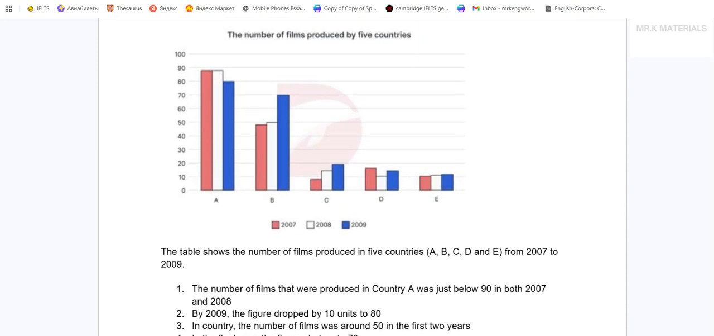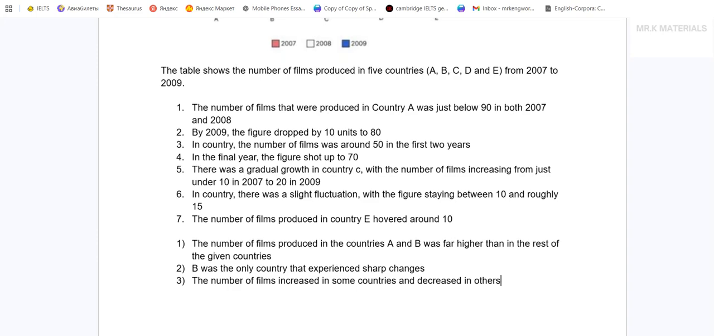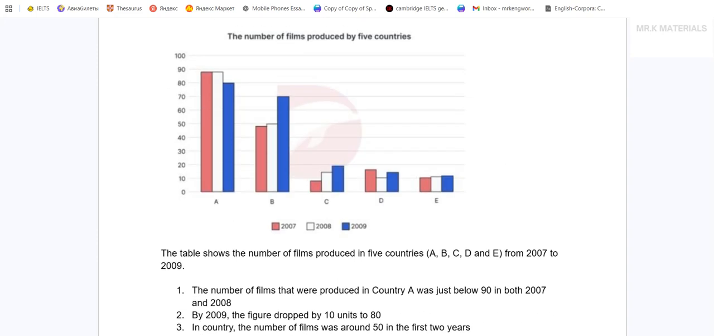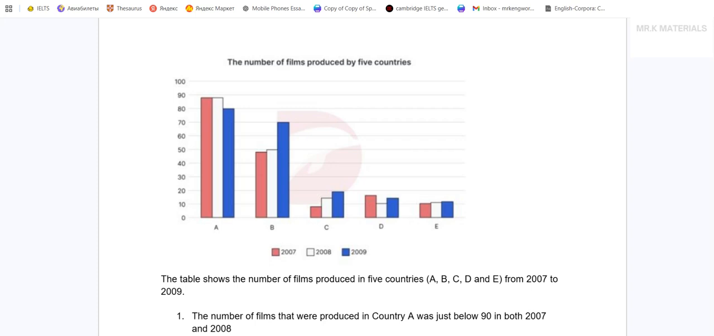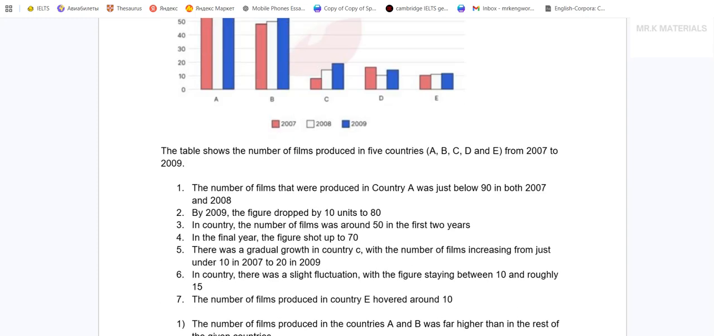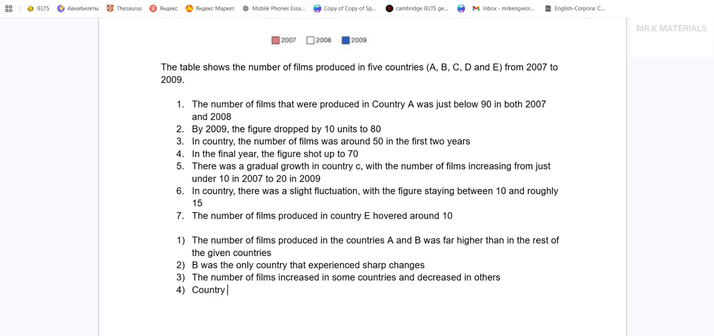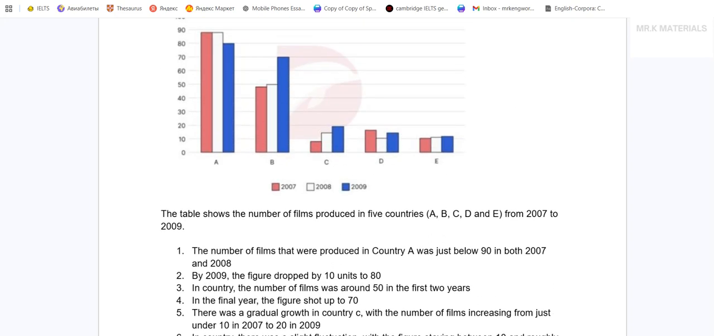Now maybe I need a little more focus here. So these were very, very general. I compared every category with every category. Now let me try to close up. If I compare A and B, I would say country A showed consistently higher figures than country B.